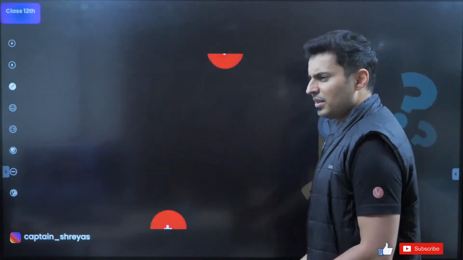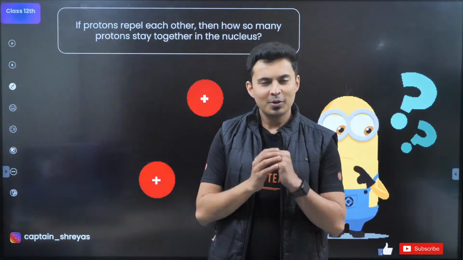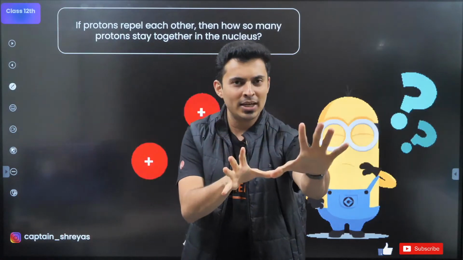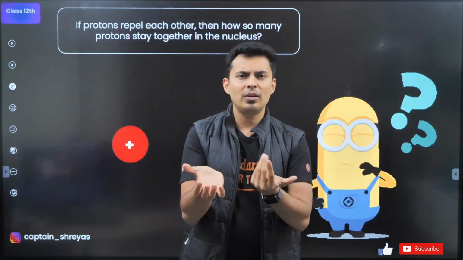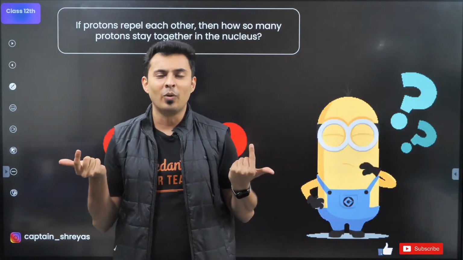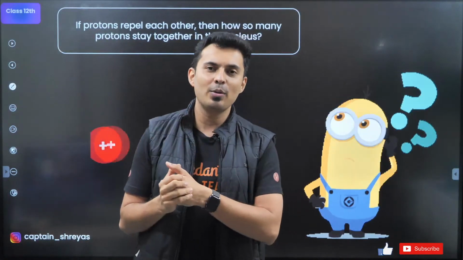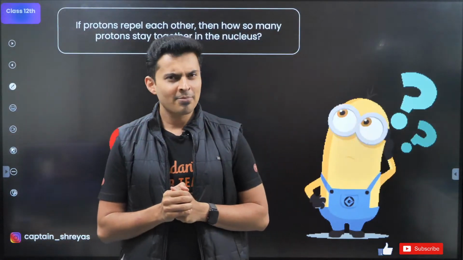Perfecto. Now, let's talk about the next concept. We have talked about what a nucleus looks like, what is it made up of, how do you show it, how a nucleus is formed. Is it stable or is it unstable? Is there some energy involved? Is there some force involved? Let's talk about that before going to radioactive nucleus and all that, or nuclear reaction.